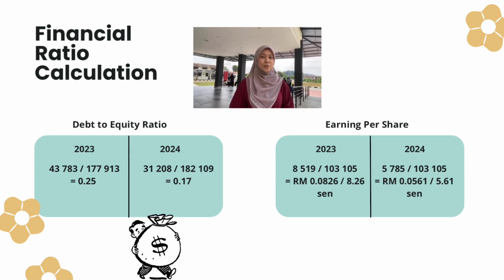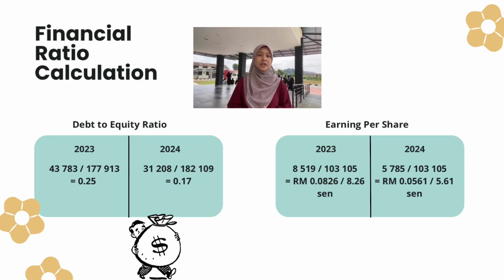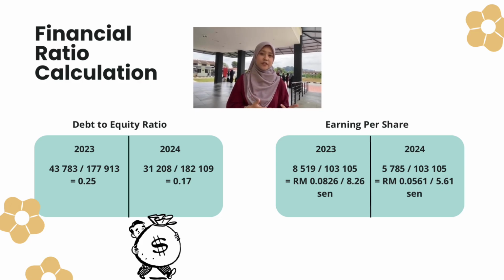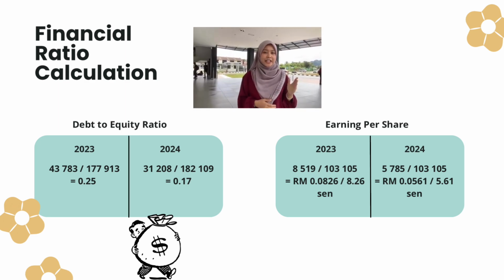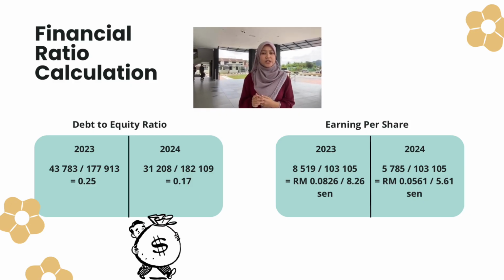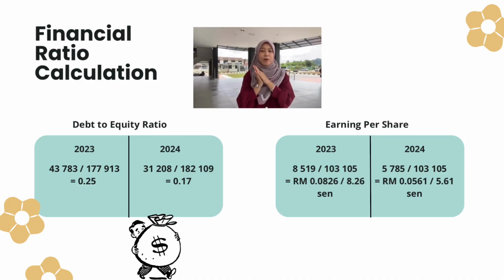4.79%. The second last, we can see the leverage ratio, which is debt to equity ratio. Debt to equity in 2024 is 0.17 rather than 2023, which is 0.25. It shows that it's satisfied for OCB Berhad. Finally, we're looking at market value ratio, earnings per share. For OCB Berhad, 2024 is 5 ringgit 61 cent only. Meanwhile, in 2023, 8 ringgit 29 cent. It is not satisfied for OCB Berhad.